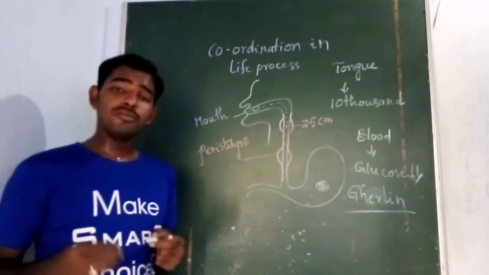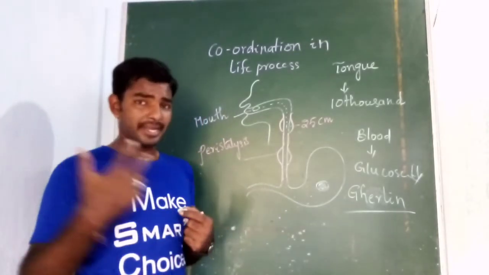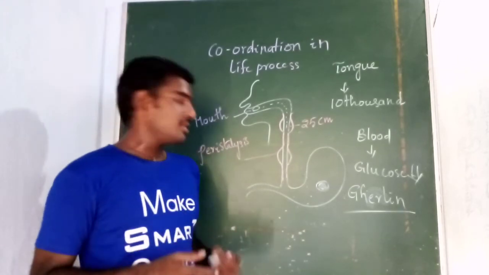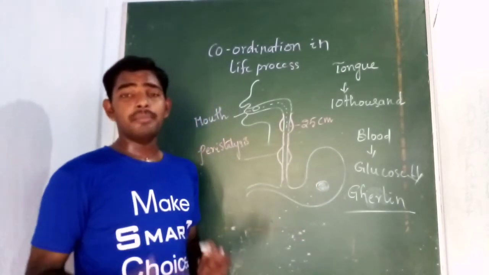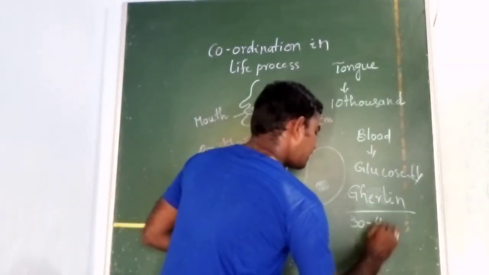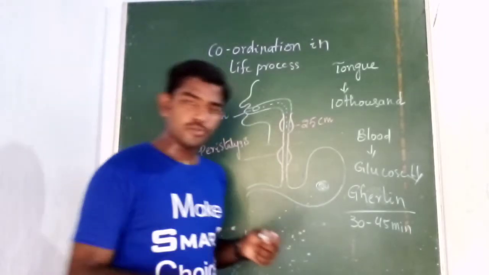Ghrelin is a hormone secreted from the walls of the stomach, and it passes the information to the brain through the vagus nerve, the 10th cranial nerve. Based on this, the hormone is released, and you get hunger pangs within 30 to 40 minutes. In that time you have to consume the food.